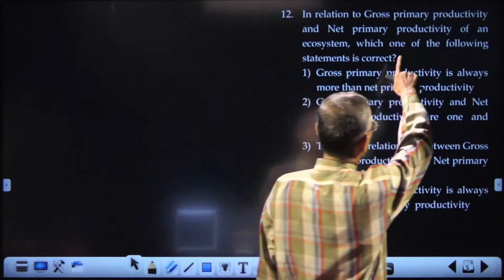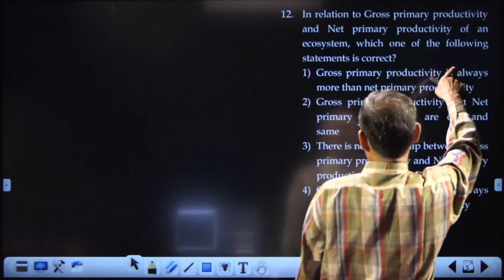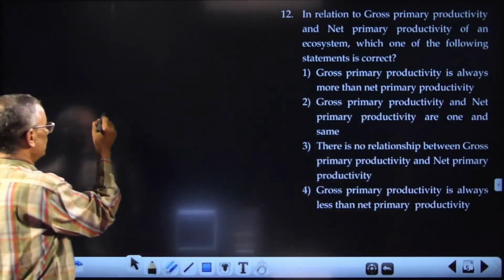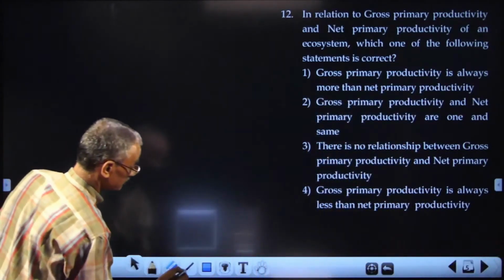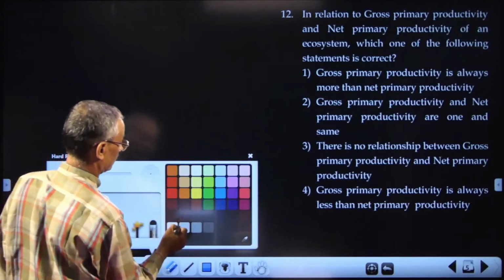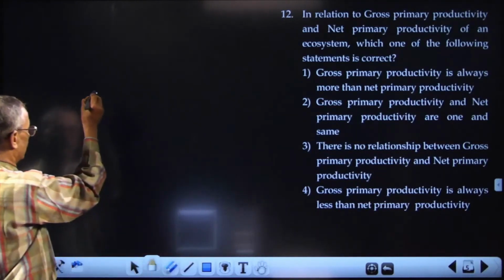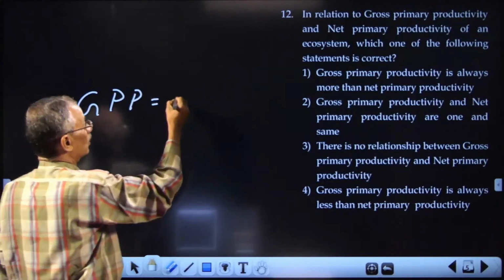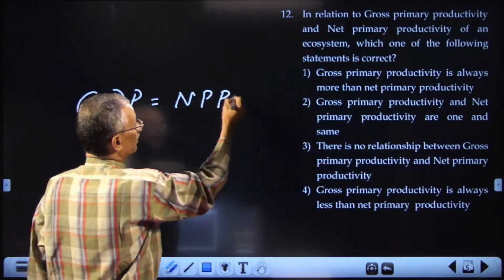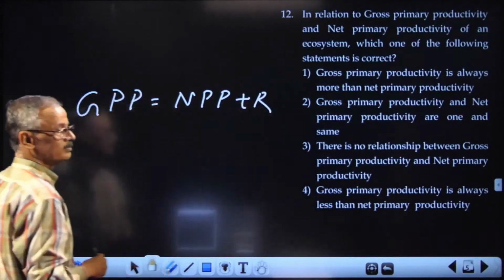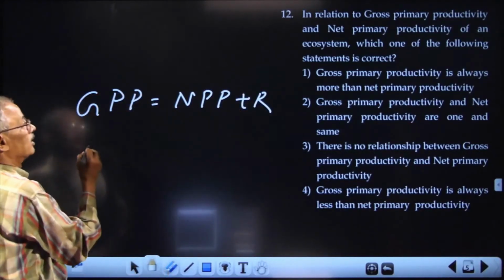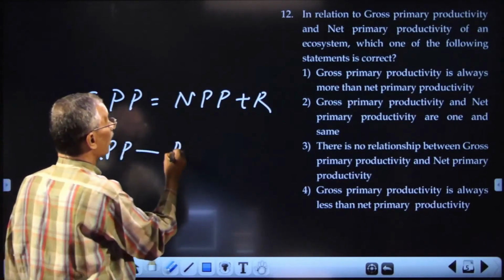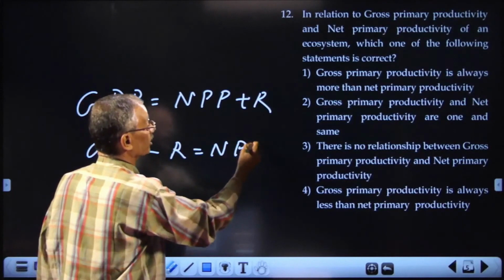In relation to GPP, gross primary productivity, and NPP, what is the correct one? We know that GPP is equal to NPP plus R, or GPP minus R is equal to NPP.